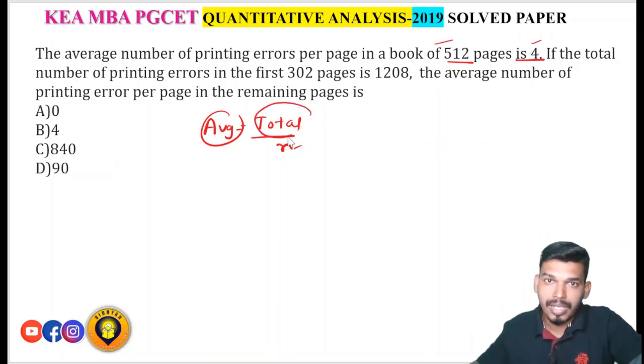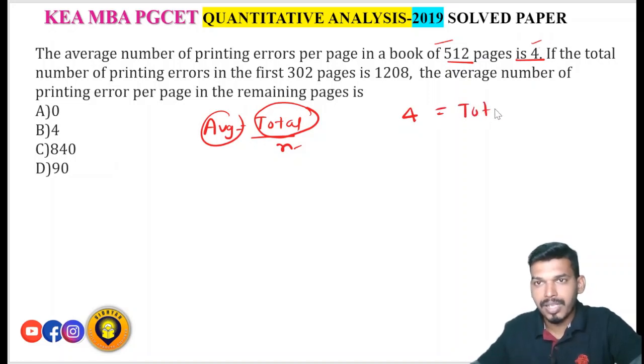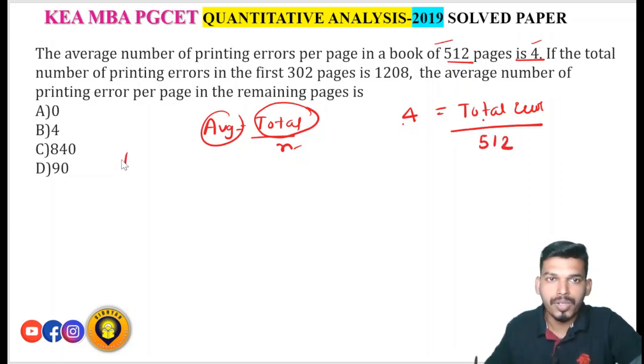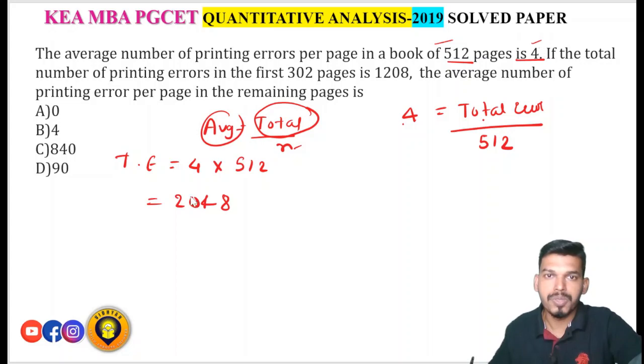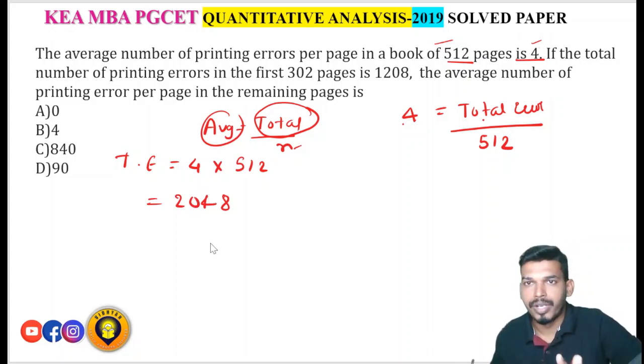So what is the total error? Average error is equal to total error divided by total number of pages. Here the average is 4, and you have to find the total error. So the total error will be 4 into 512, which is 2048. So 2048 total errors are there in 512 pages.